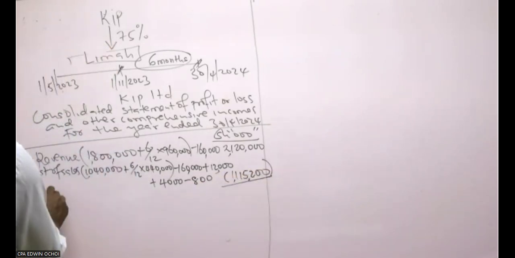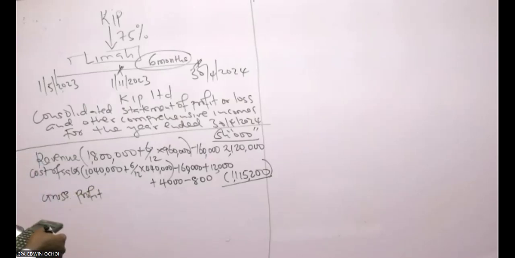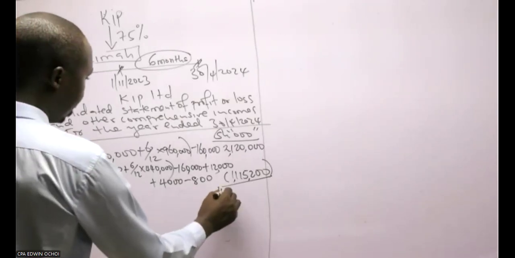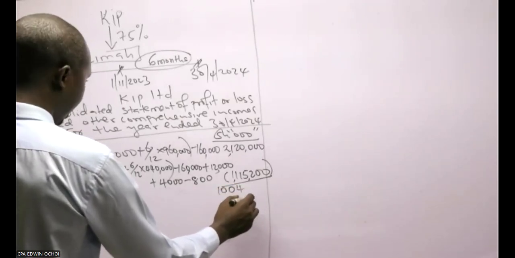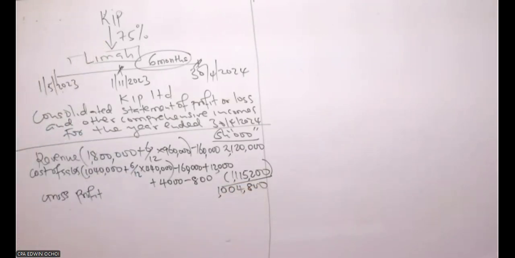So the gross profit will be 2,120 minus 1,115,200. So that is 1,004,800. That is the gross profit. Then we continue to expenses. We have distribution cost.